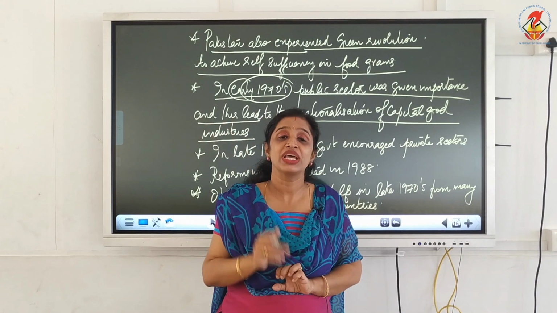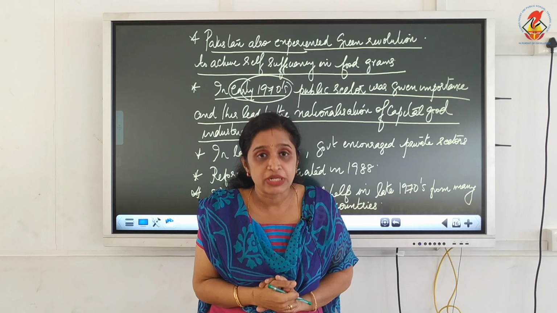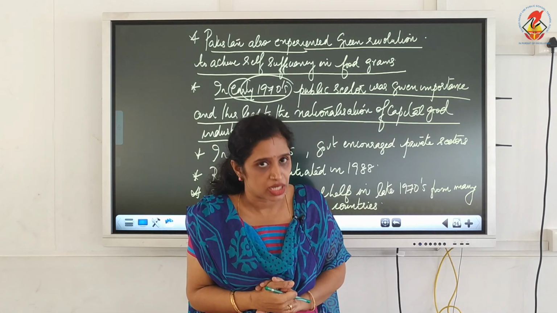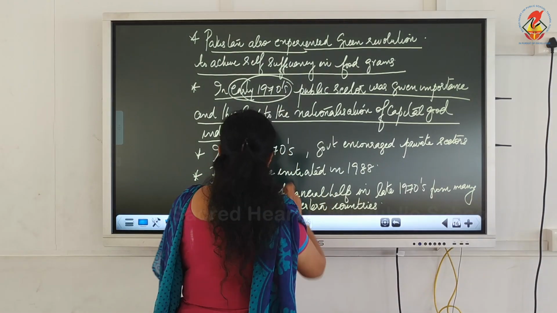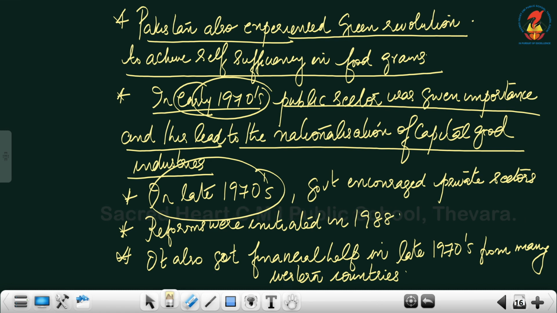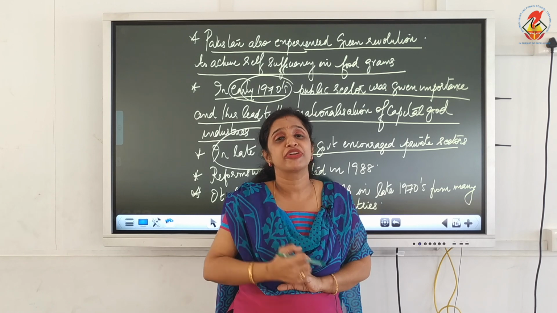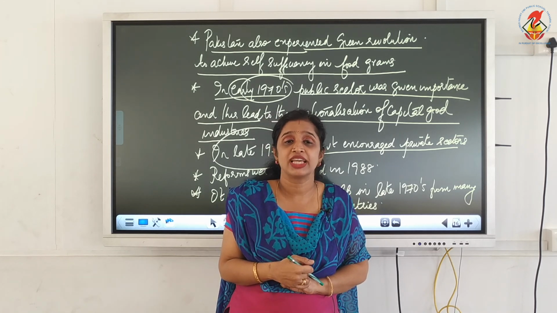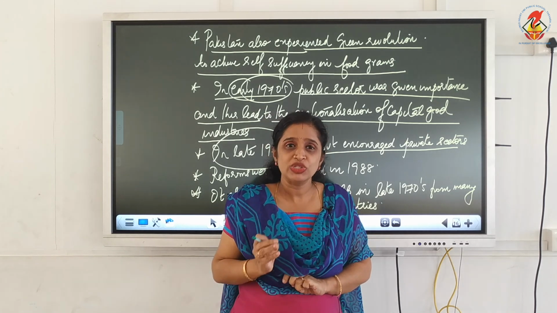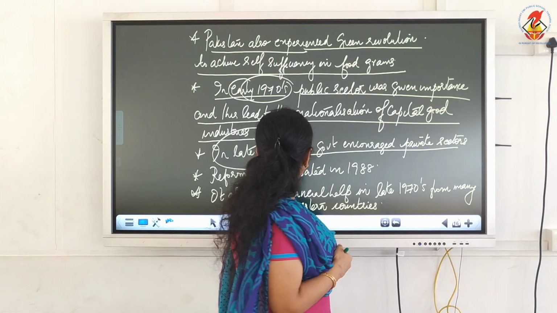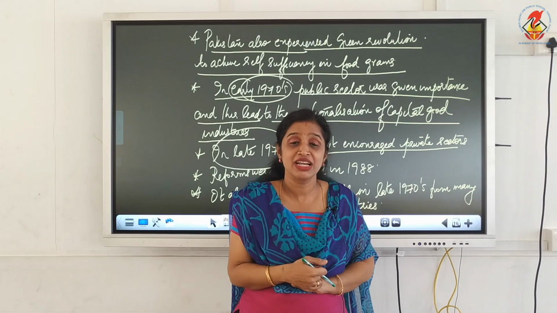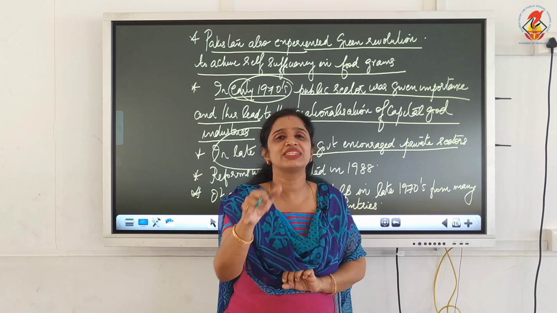This caused the nationalization of capital good industries in Pakistan. Now, in the late 1970s, the government encouraged private sectors also. The Pakistan government couldn't experience that much benefit from the growth of the public sector alone. Therefore, in the late 1970s, the government also encouraged private sectors.